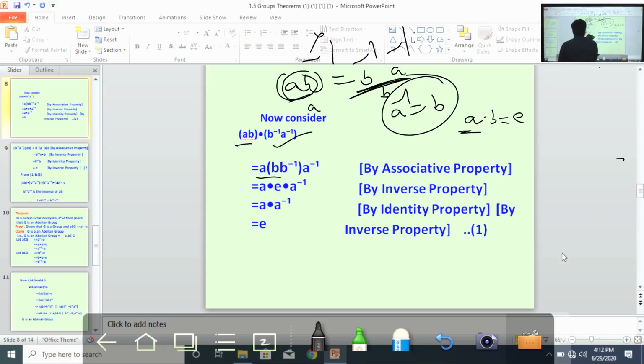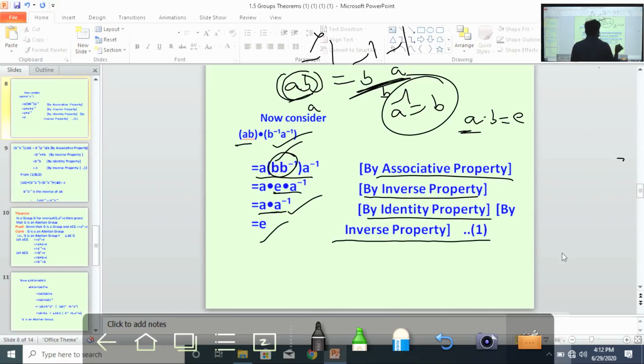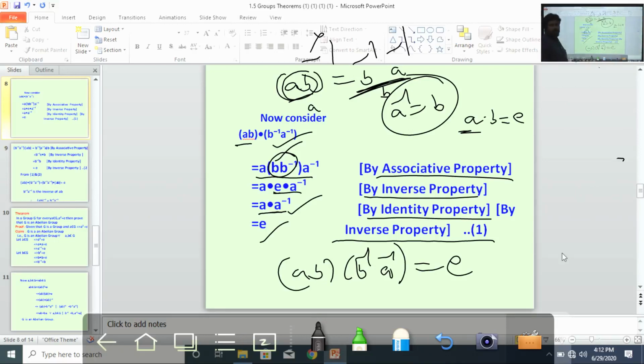So change the brackets by using associative property. What is B into B inverse? E, by using inverse property. What is E into A inverse? Again A inverse, by identity property. Finally A into A inverse, we get E. Why? By using inverse property. Understand? So finally AB into B inverse A inverse equal to E.